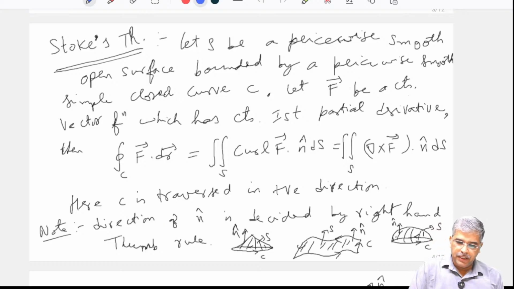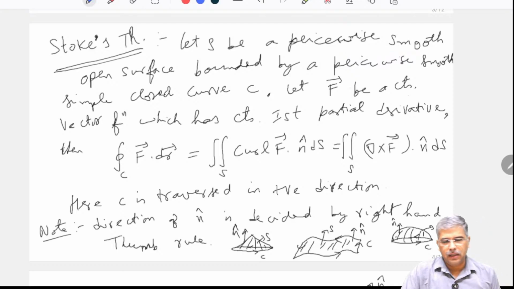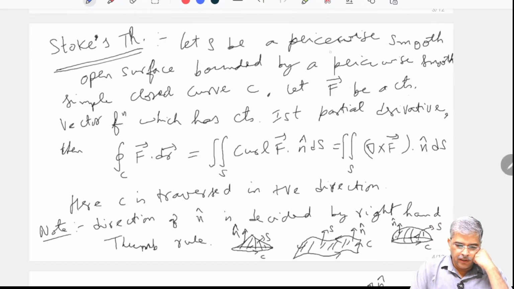So, let S be a piecewise smooth open surface. In our earlier one, that is the Gauss divergence theorem, that was the closed one. Here it is the open one. The surface is open and piecewise smooth, which means it is continuously differentiable. In simple words, there is no sharp turn or edge there. That is the meaning of piecewise smooth, and it is open.